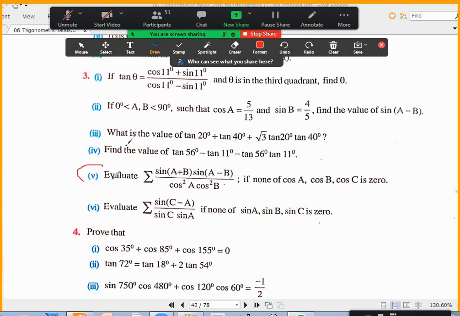Anyway, the fifth one I have to explain. So we can write the numerator as sin square A minus sin square B and divide. Sin A plus B into sin A minus B formula is sin square A minus sin square B, but I prefer using cos square B minus cos square A here. Sir, if you use that formula also, no problem. Yes, but this dividing is easier.